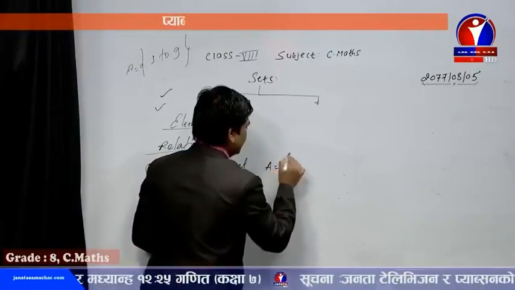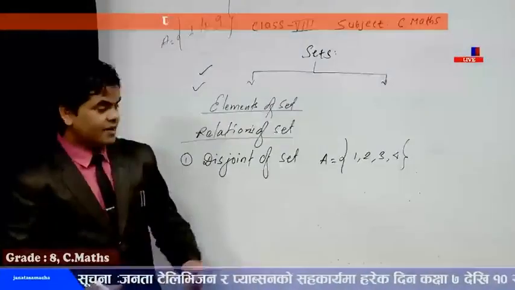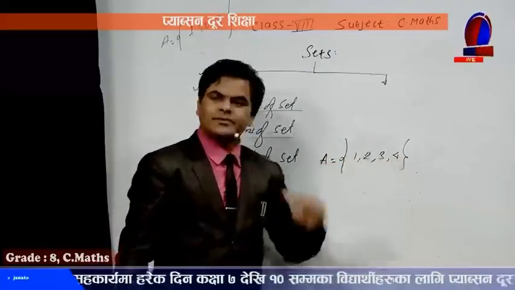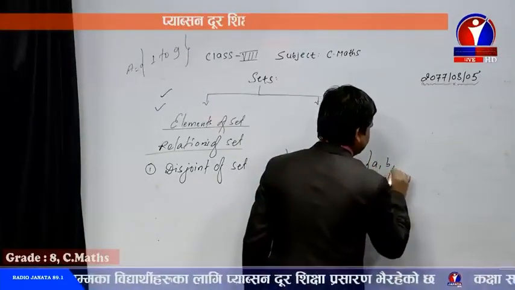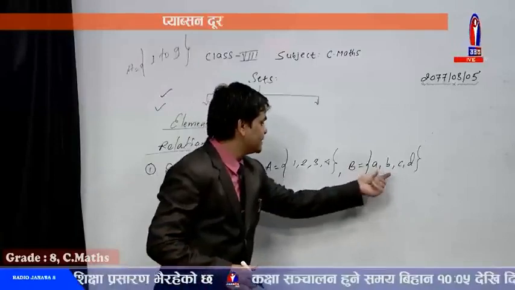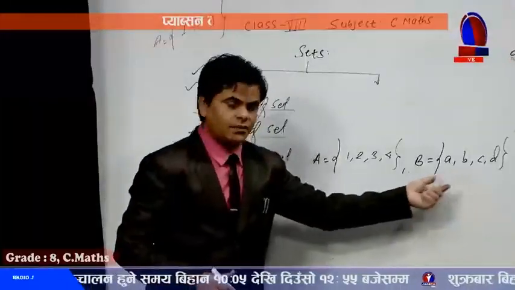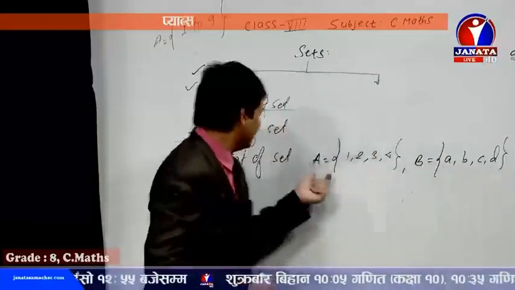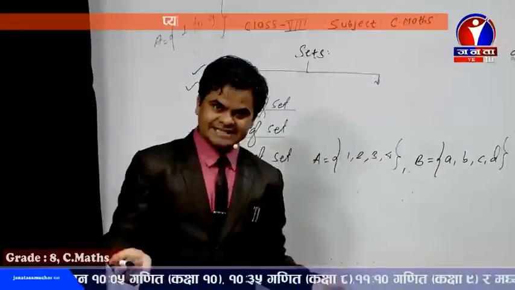A equals 1, 2, 3, 4. For example, there are 4 elements in set A, which are 1, 2, 3, 4. Now another set I am going to take. B set contains the elements a, b, c, d. Dear students, did you find any similarities between these two sets? Are there common characteristics between these two sets? No. That's why, dear students, if there is no common member between the two sets, the relation between the two sets is defined as disjoint set.